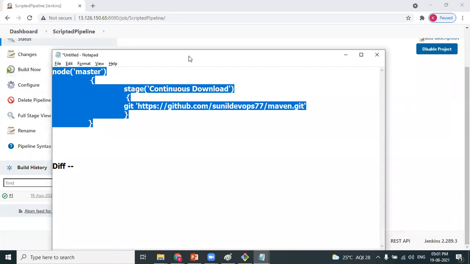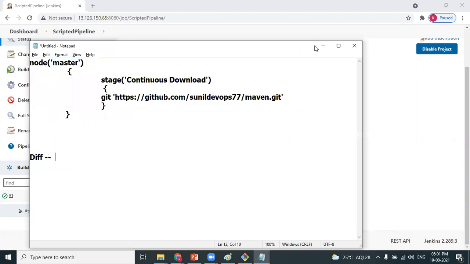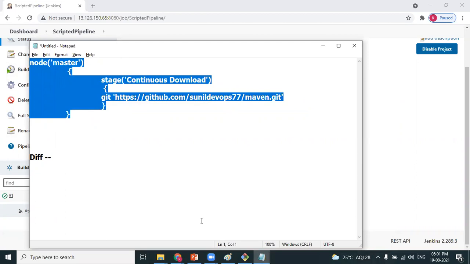Look at my question. What is this script? What is it doing? It downloads from Git. It is performing stage 1. Agree or not? Agree. And you are doing it using the script. That is called a pipeline job.